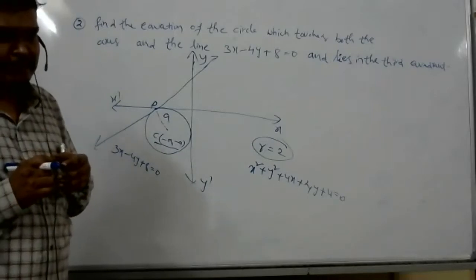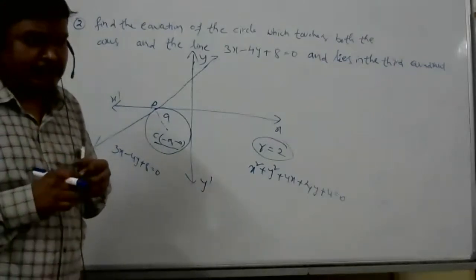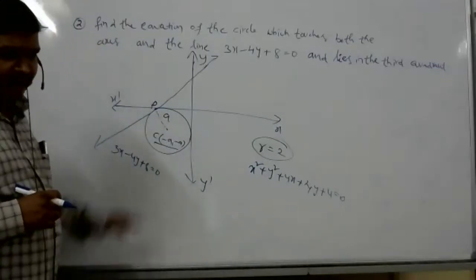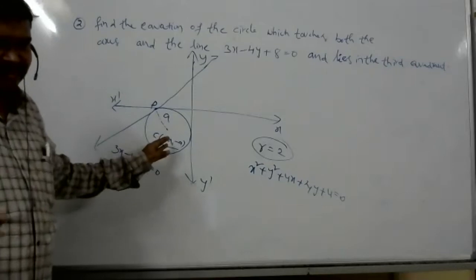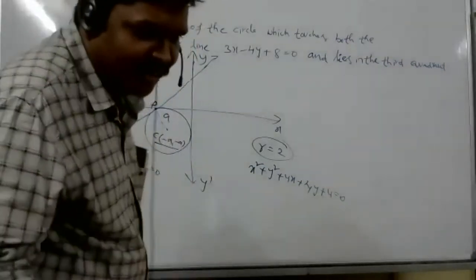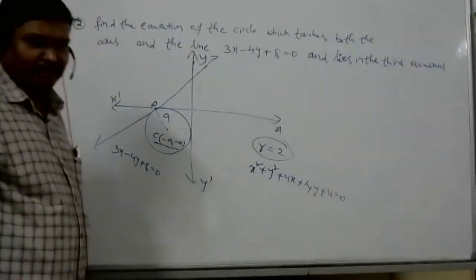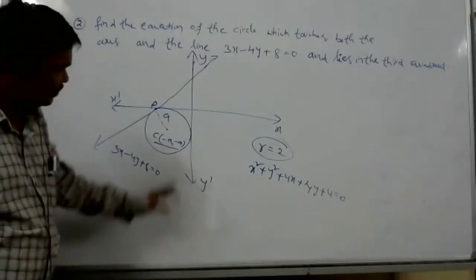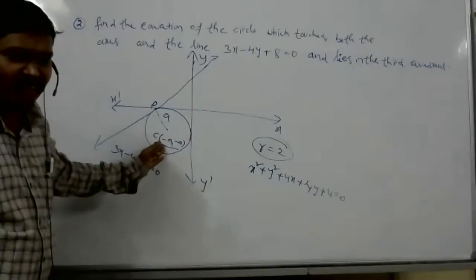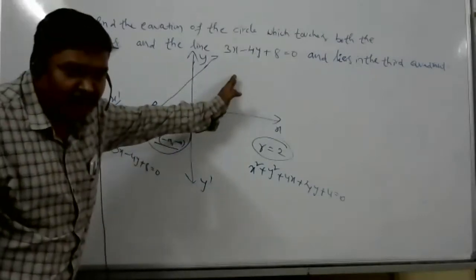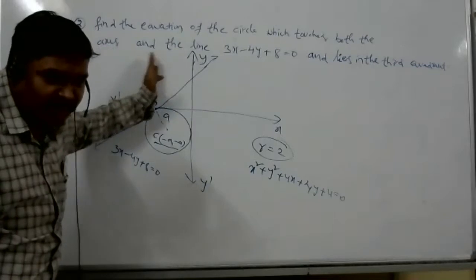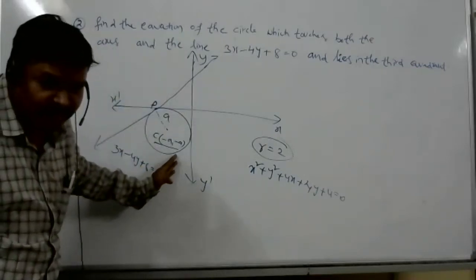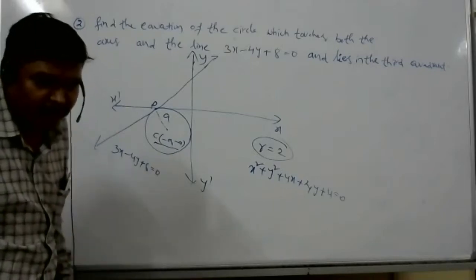Sir, but how do you know that center is A? I mean, the radius is A. Let radius be equal to A. But then again, you have written center is equal to minus A, minus A. This is third quadrant only. In first quadrant it is A comma A, second quadrant minus A comma plus A, third quadrant minus A comma minus A. I understood why you took minus A, minus A.